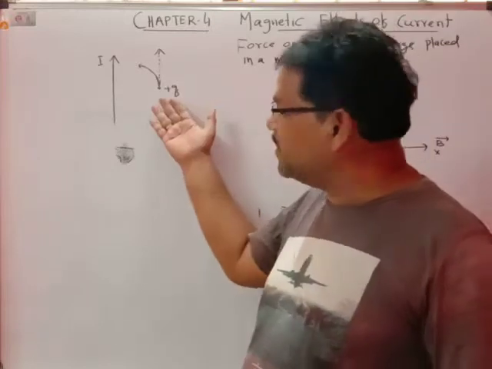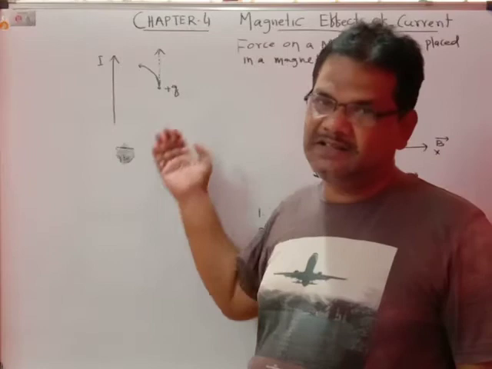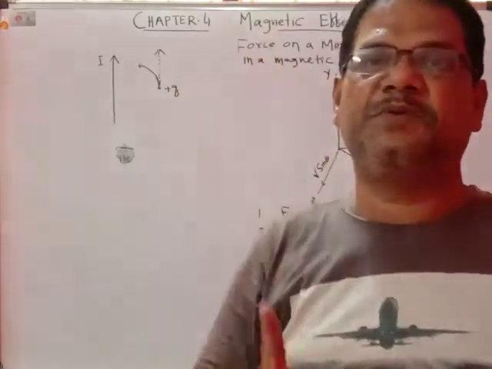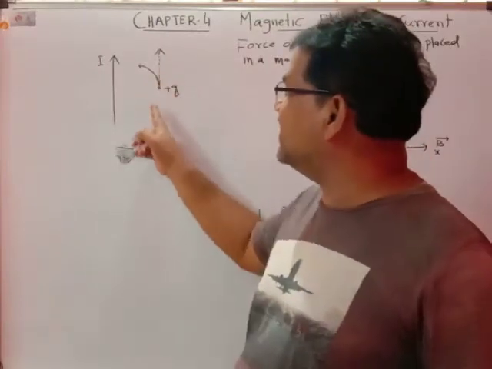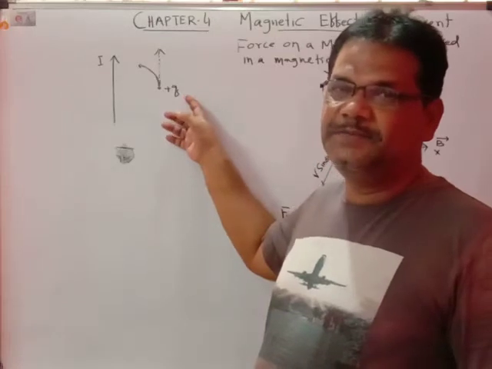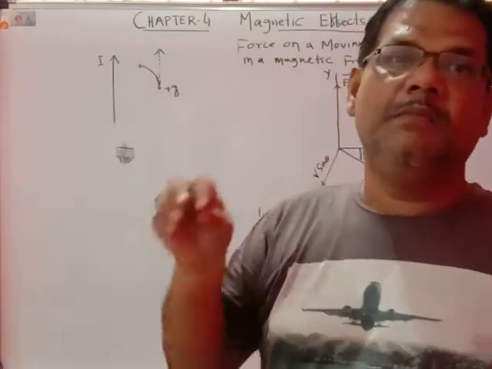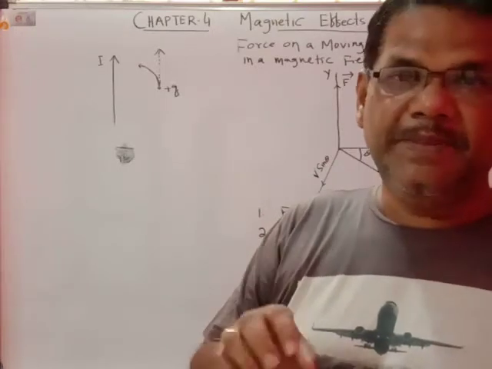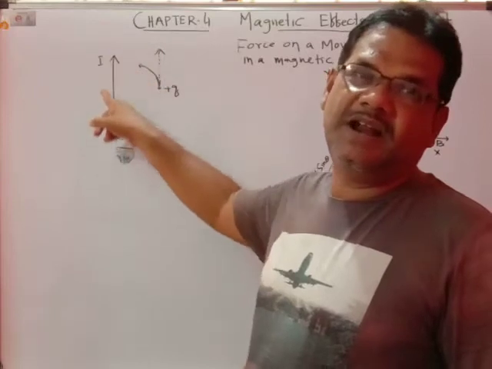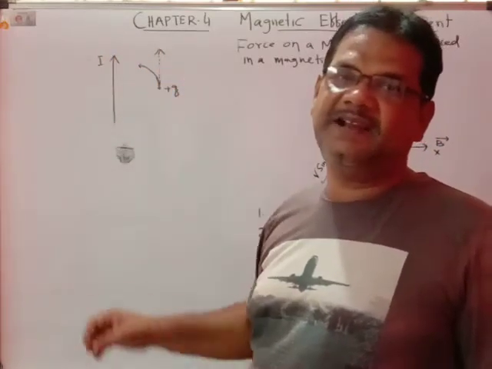The force which is exerted on the moving charge is called the magnetic force, and the magnetic field is created around a current carrying conductor. Due to this magnetic field, the force is acting on the charged particle.